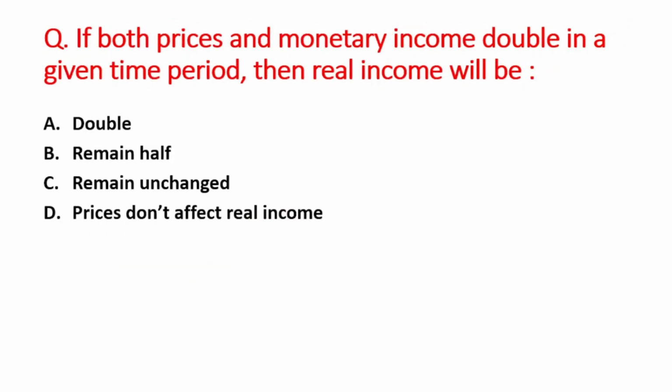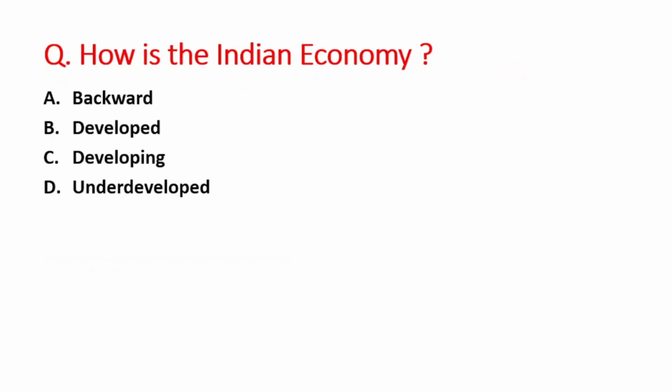Next question is if both prices and monetary income double in a given period of time, then real income will be A option is double, B option is remain half, C option is remain unchanged, D option is price don't affect the real income. So right answer is option C, that is remain unchanged. Next question is how is the Indian economy? A option is backward, B is developed, C option is developing, and D option is underdeveloped. So right answer is option C, that is developing.